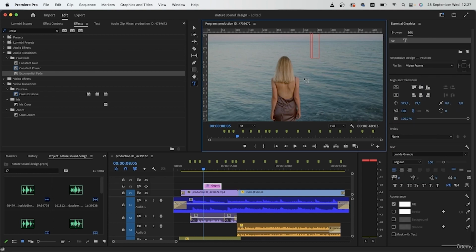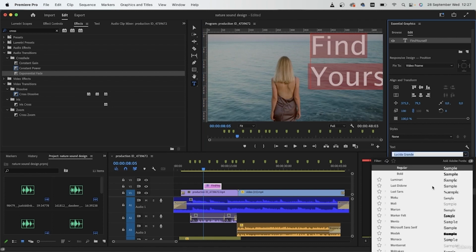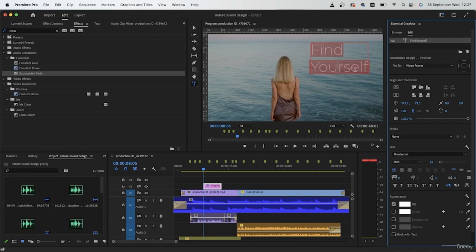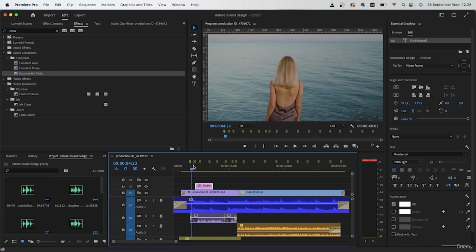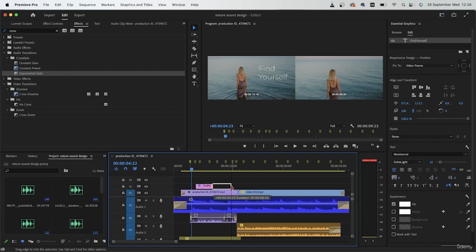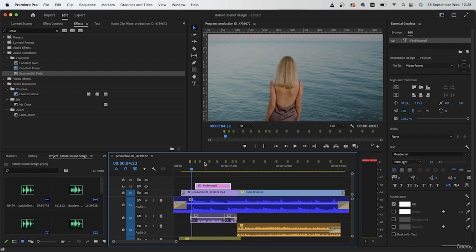Grab it. And just write something random. Command A or Control A to select your text, and then do your adjustments. Once you're done, we can grab the Move tool and position this. I'm going to have it play at this point. Work with the length and play it back.